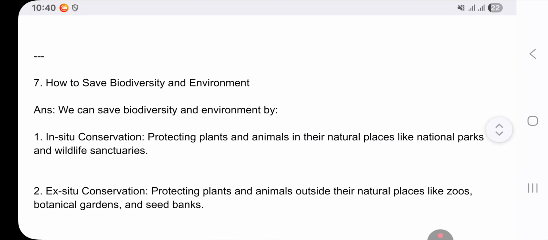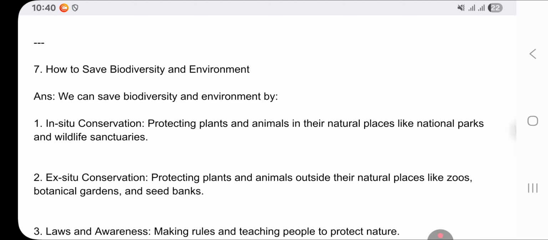Now the next question is how to save biodiversity and environment. We can save biodiversity and environment in the following ways. In situ conservation: protecting animals and plants in their natural habitat, like national parks and wildlife sanctuaries.